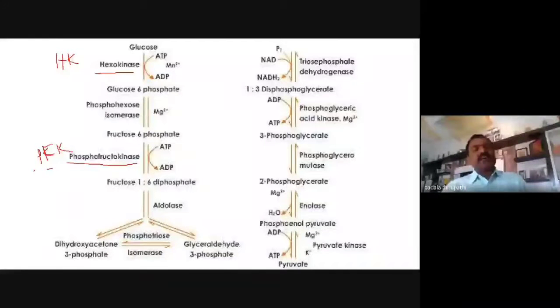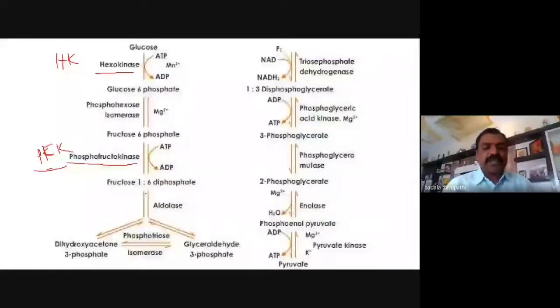Phosphofructokinase. So in the presence of phosphofructokinase, fructose 6-phosphate is converted to fructose 1,6-bisphosphate. So this is the third step, that is phosphorylation. And the fourth step is the cleavage step, that is the breakdown step.